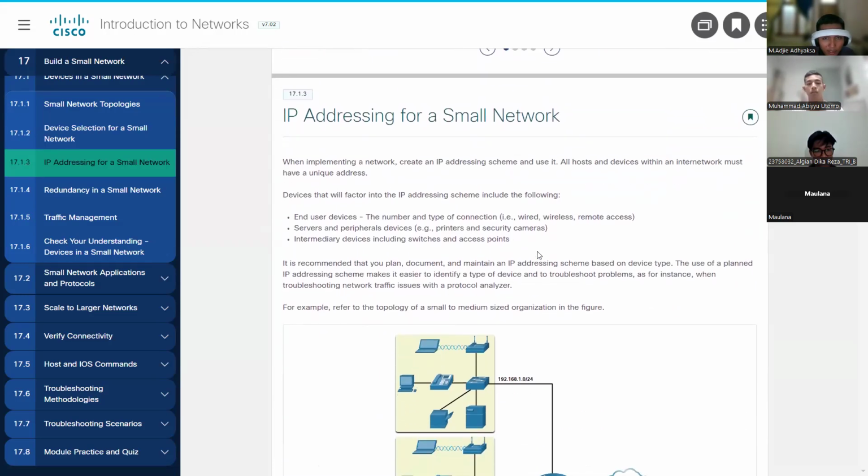Next. IP addressing for a small network. When implementing a network, create an IP addressing scheme and use it. All hosts and devices within an internetwork must have a unique address. Devices that will factor into the IP addressing scheme include the following: end user devices, servers and peripheral devices, and intermediary devices.